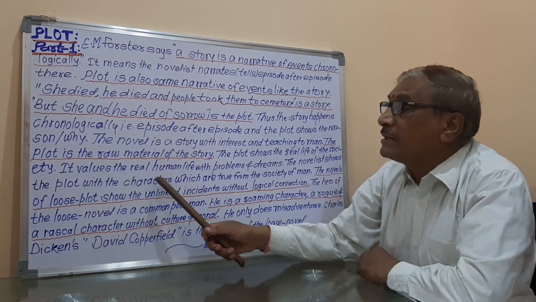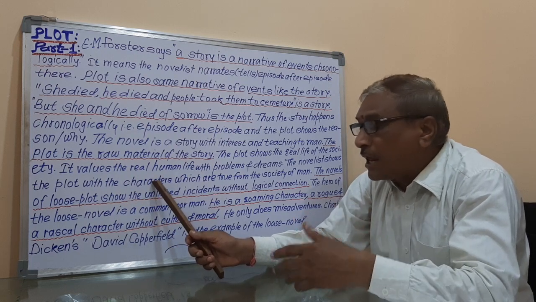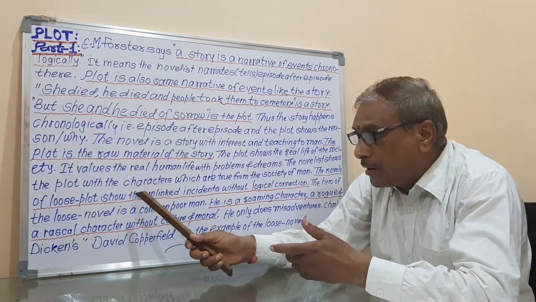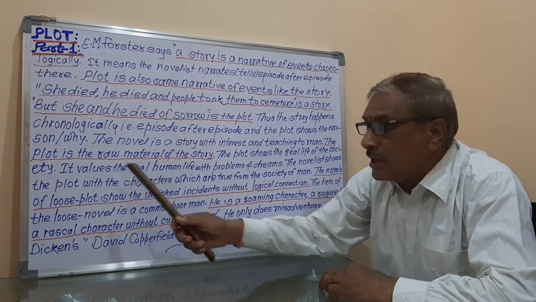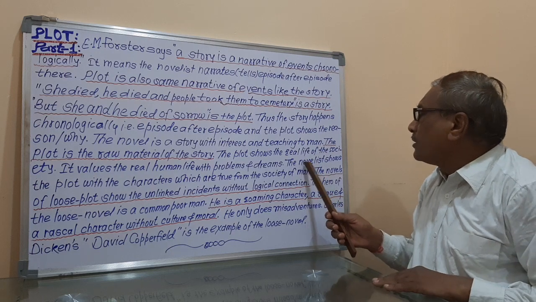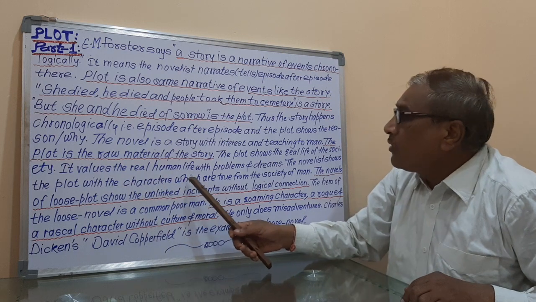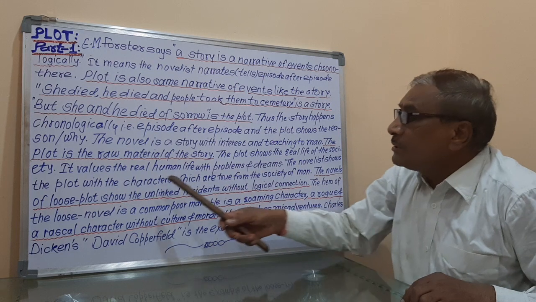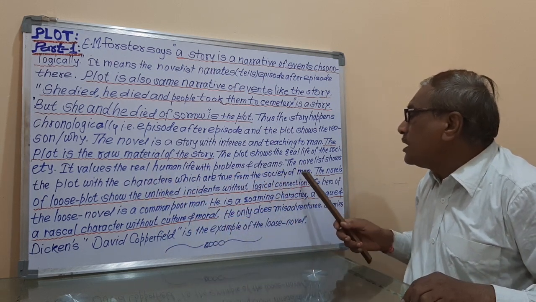characters. In the plot there are the characters. If there are no characters in the plot, then that plot will not happen and the story will not happen. So the characters are very important in the plot and in the story. And so the explanation is that the novelist shows the plot with the characters, which are true from the society of man. Means these characters are the true characters from the society of man.